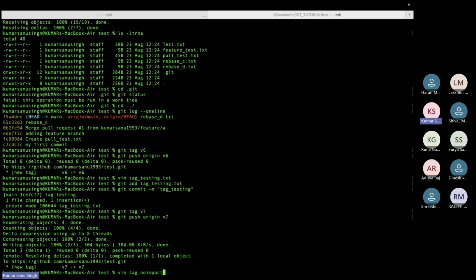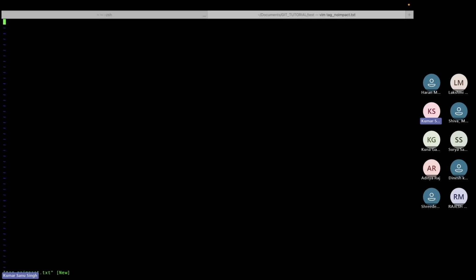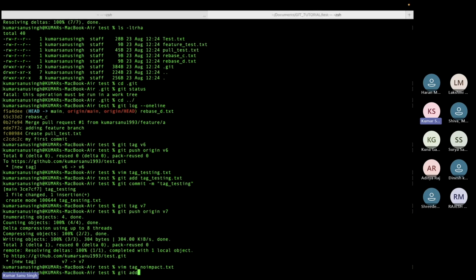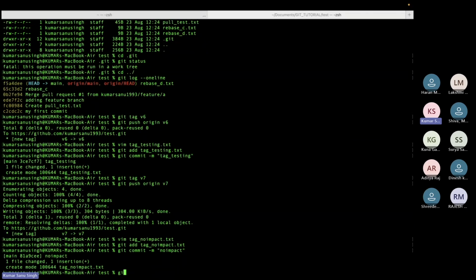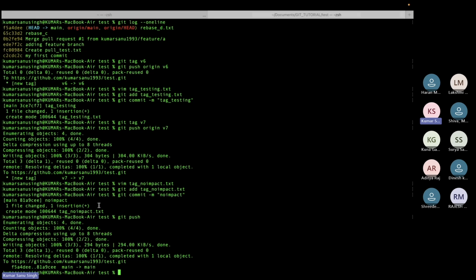I'm adding another file, and in that I'll write no impact. Just simply I'm writing something. Then I will git add tag_no_impact.txt, and then git commit -m no impact. Now I will git push. I will do simple push. Okay, git push. I did not create a tag this time.